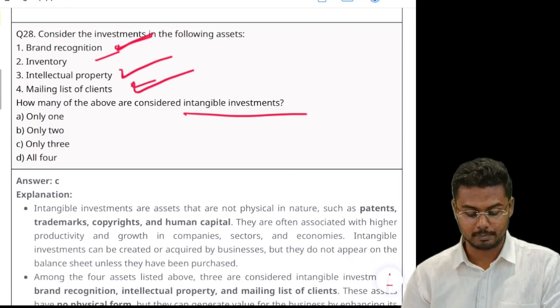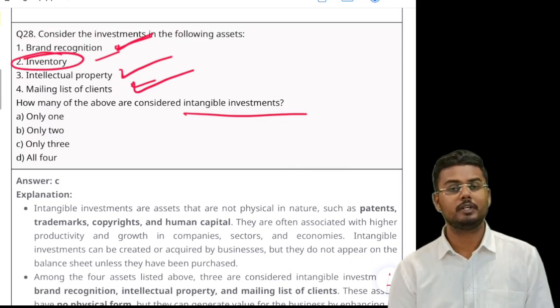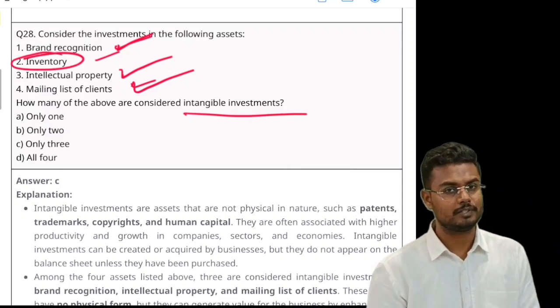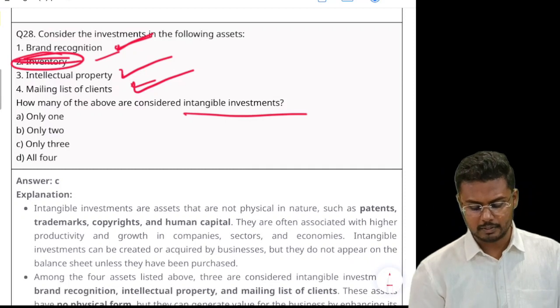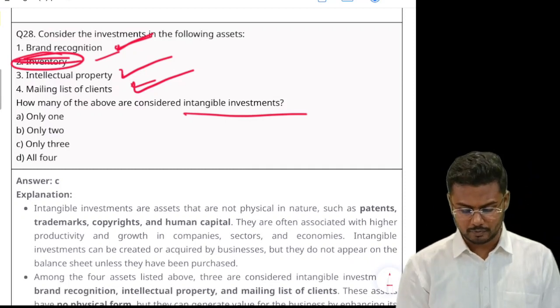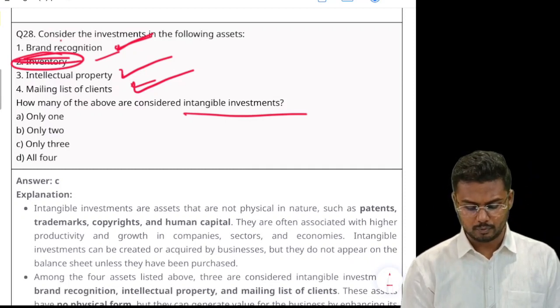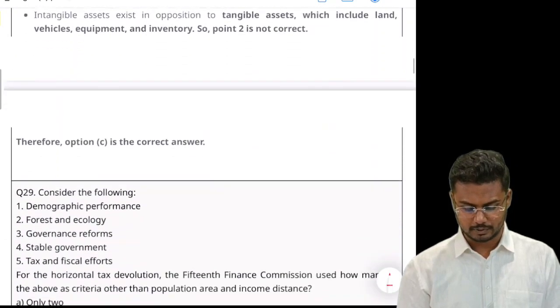No, it is also intangible. Whereas inventory can be both tangible as well as intangible. So as a result, you can eliminate statement 2, and after that you're left with only 1, 3, 4. So only 3 is the right answer.